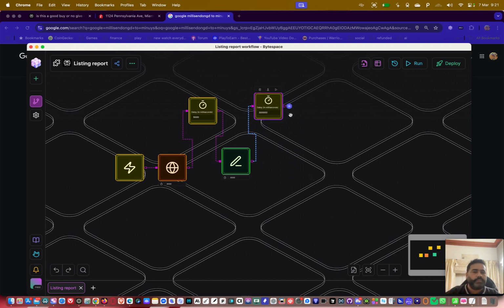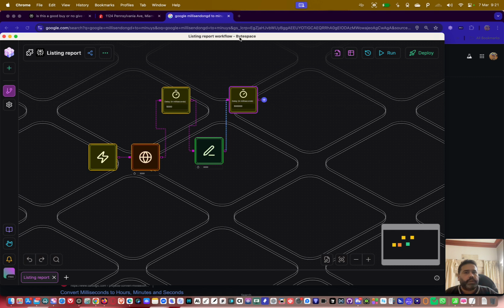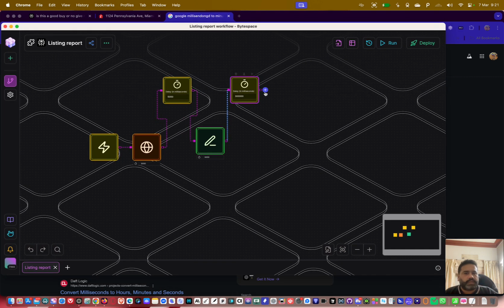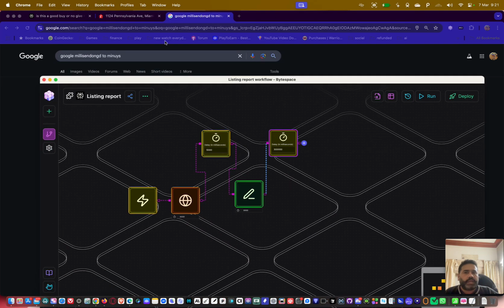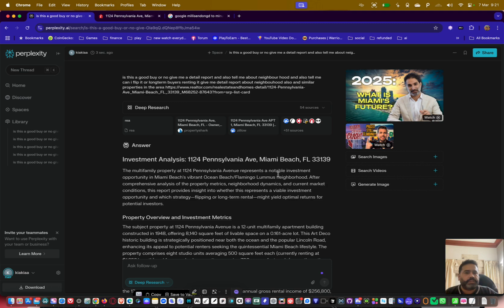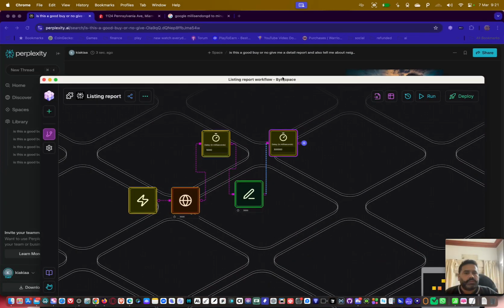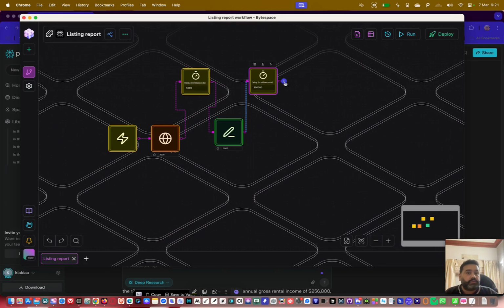These delays are very important, because only then will it keep on running the automation. Otherwise, if there is no delay here, because it's taking time to generate that report, you can't do anything, you have to wait, since this was a manual task, right? So once it gets the report, it's waiting for this one, and now what will be the next target? It has to copy this text, right? So for this, you just come here. This was a very tricky one, but now I know why AI is so important in Bytespace.